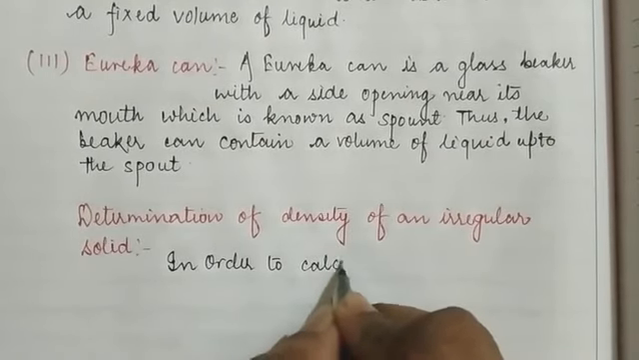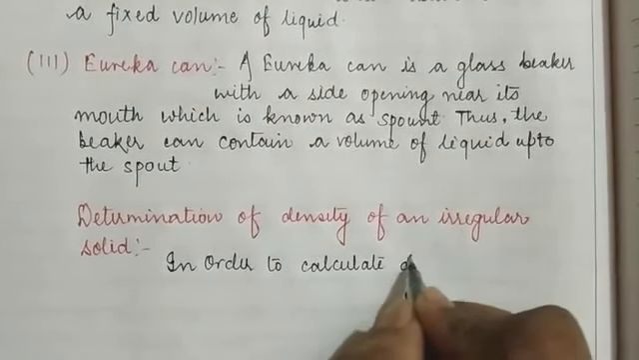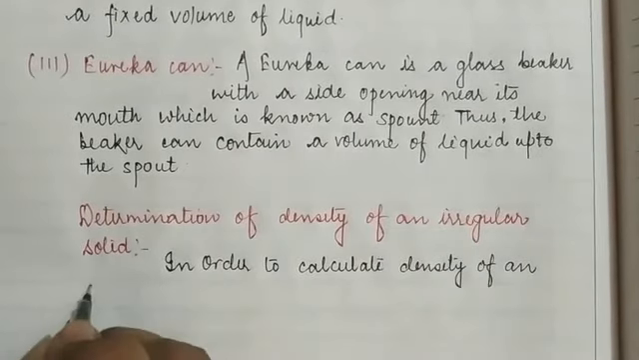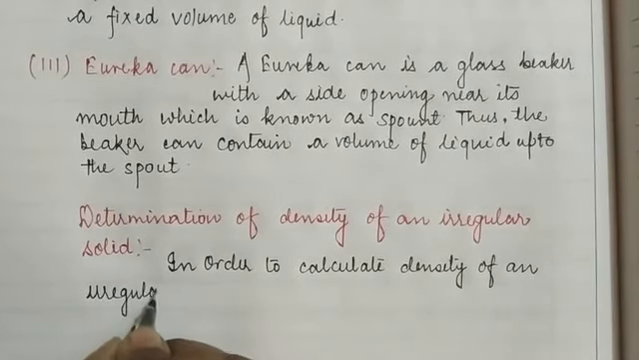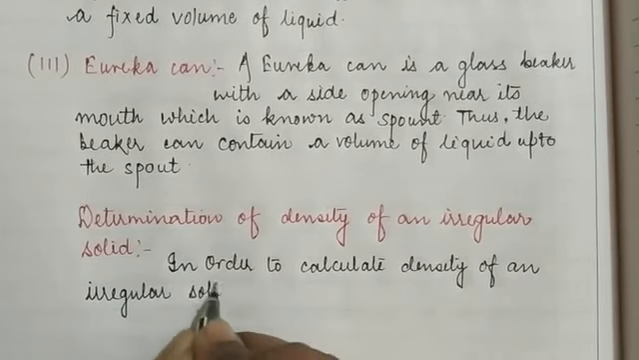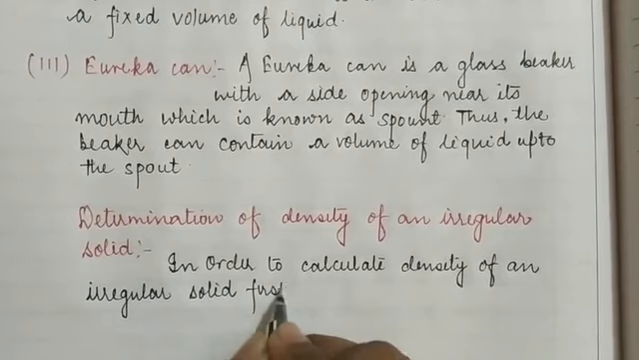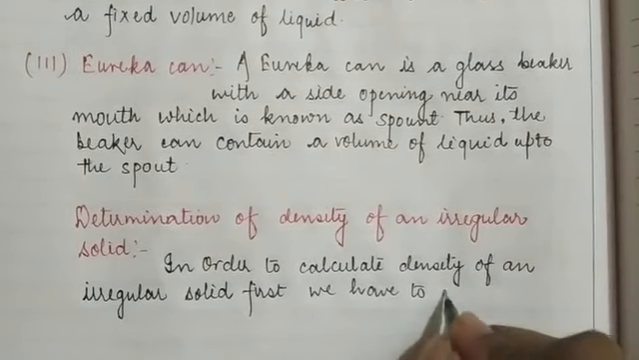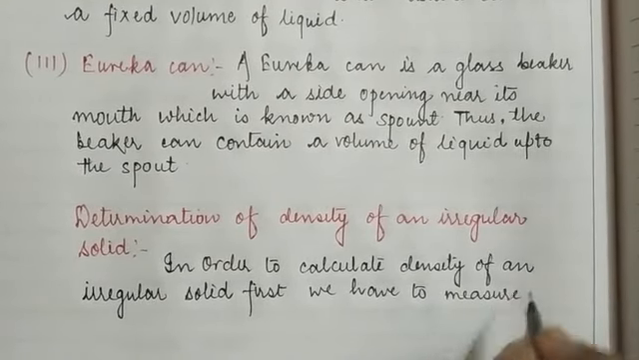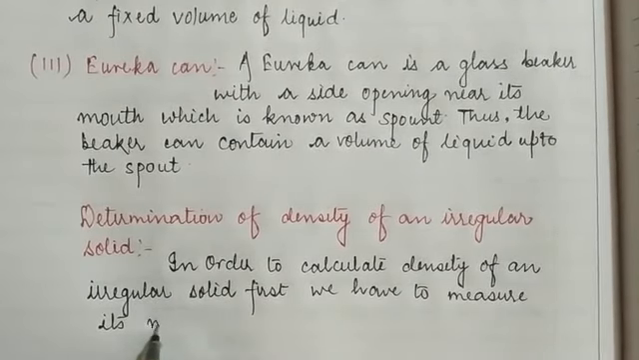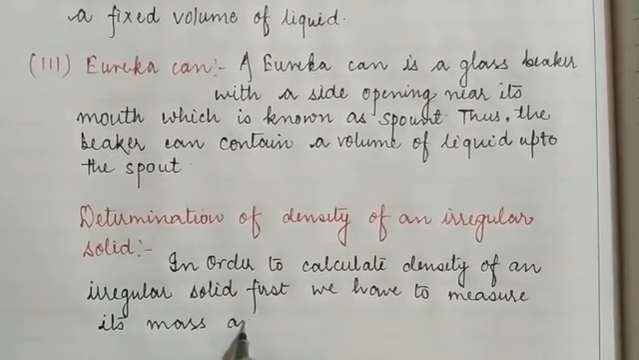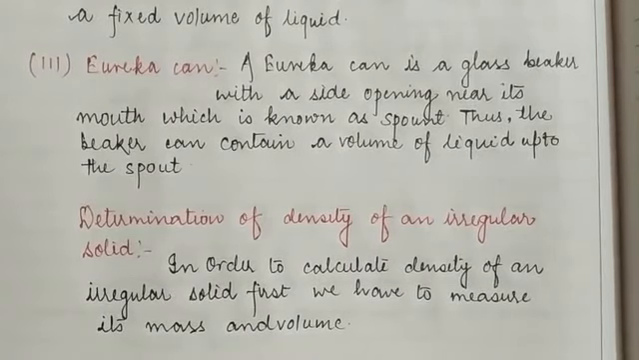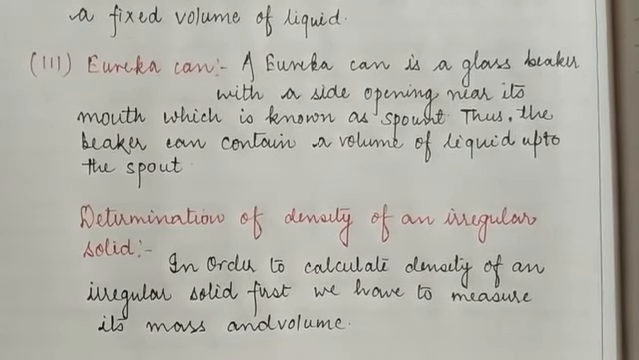Again, in order to calculate the density of an irregular solid, first we have to measure its mass and volume, and if we have calculated its mass and volume, then easily with the help of the formula we can calculate its density.